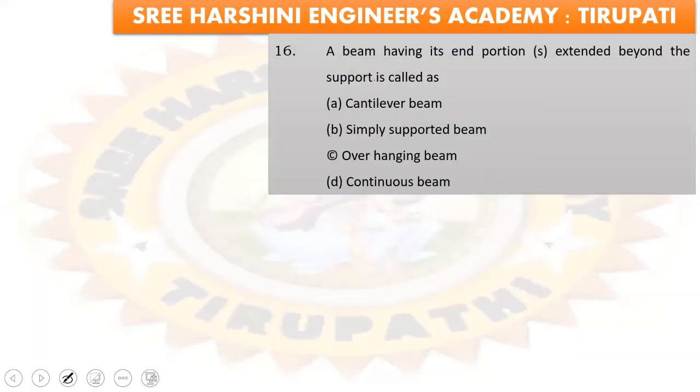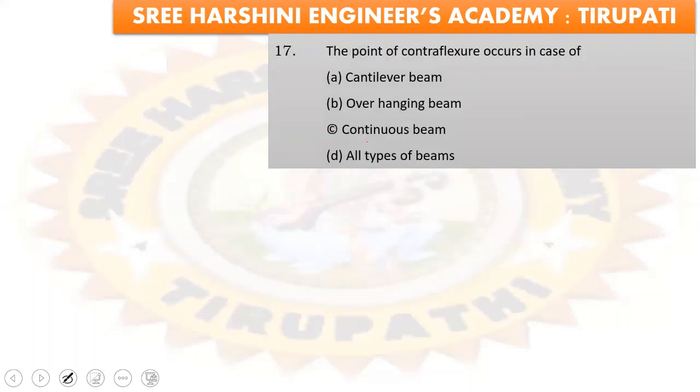Okay, a beam having its end portions extended beyond the support is called. See the question clearly. A beam having its end portion extended beyond the support is called cantilever beam, simply supported beam, overhanging beam, or continuous beam. That beam is called overhanging beam. Okay, it is extended over the support. Point of contraflexure occurs in case of cantilever beam, overhanging beam, continuous beam, all types of beam. So contraflexure occurs in the overhanging beam only.